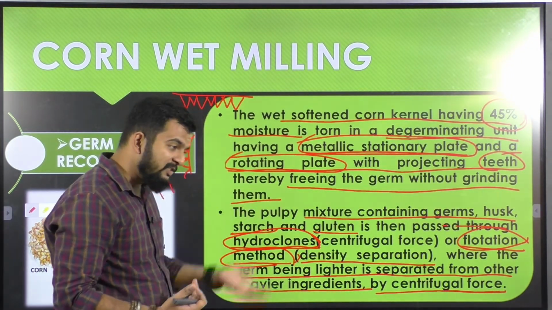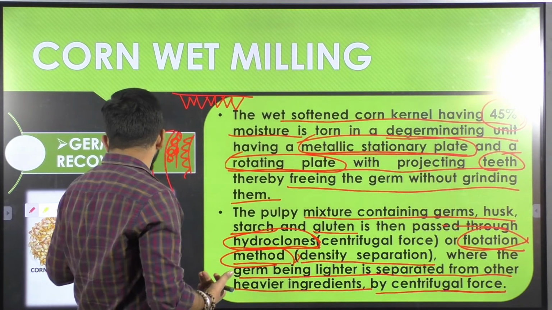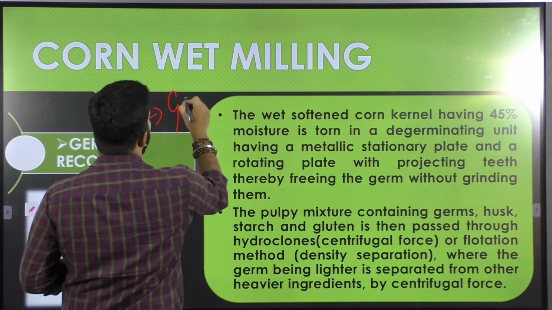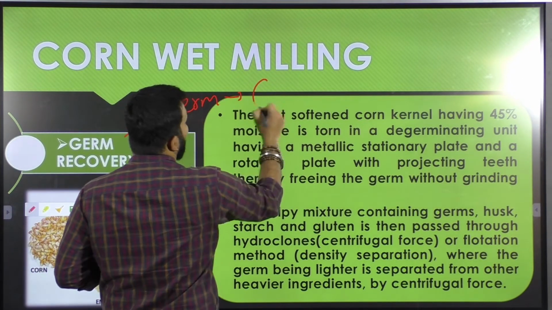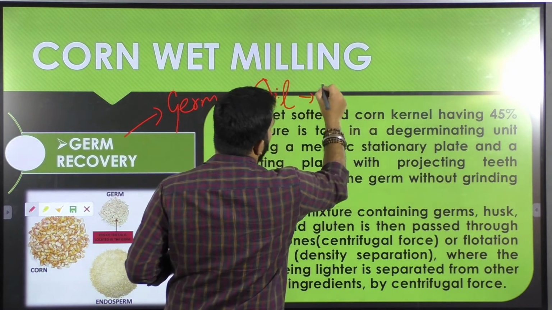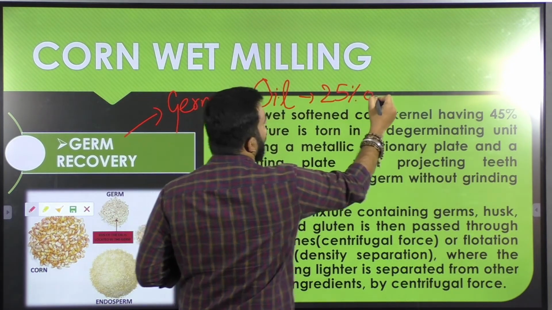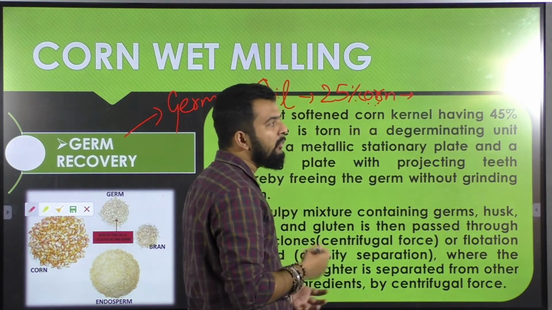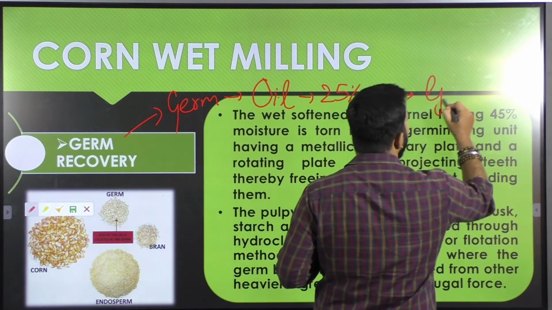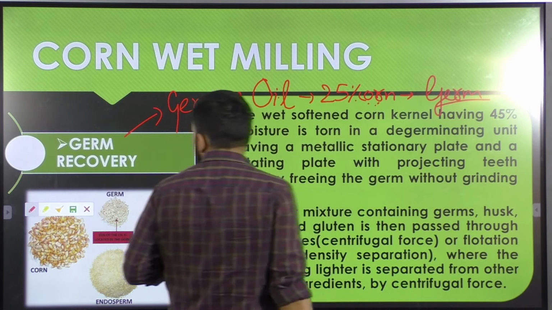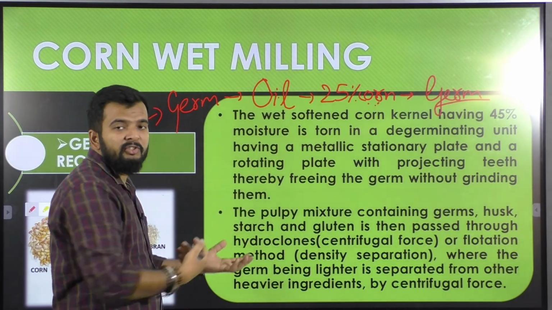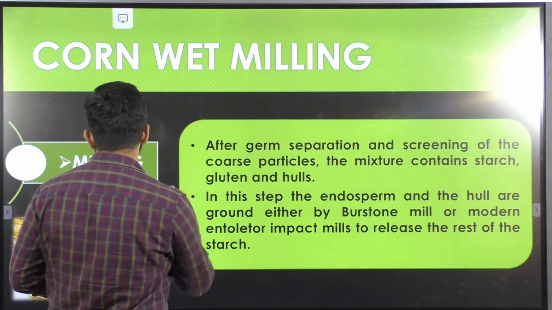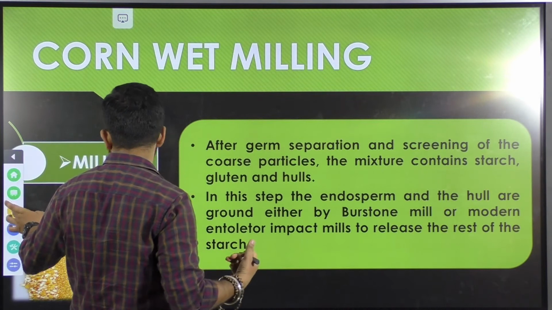Now this germ is further sent for oil extraction. The germ obtained from this germ recovery process is sent for oil extraction. Since this germ contains 25% corn oil, a significant amount of oil can be extracted from the germ in this milling process. So from your germ recovery, germ is your byproduct, and from germ further oil is extracted. Further, we'll see the next step in your milling process, that is milling, or size reduction.